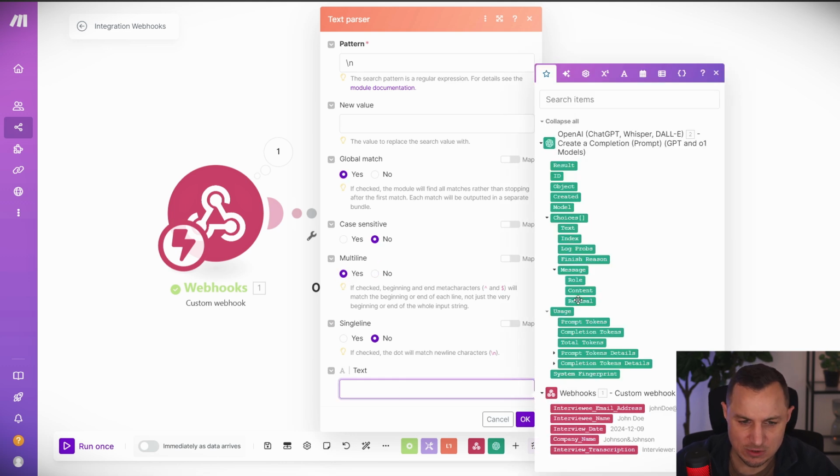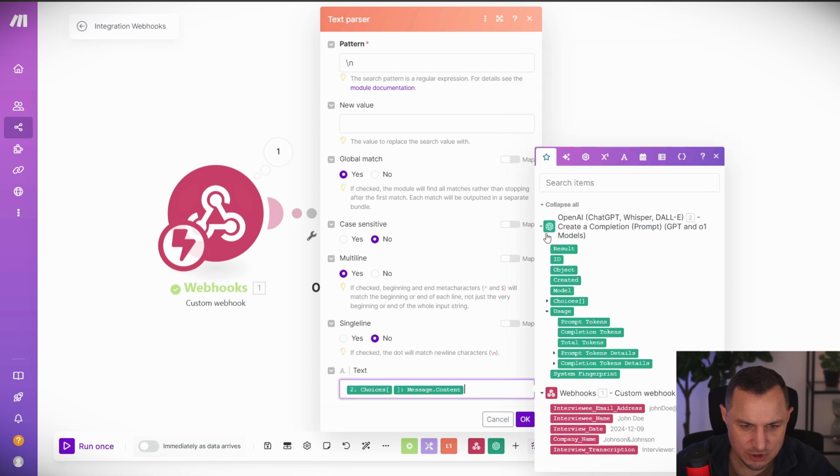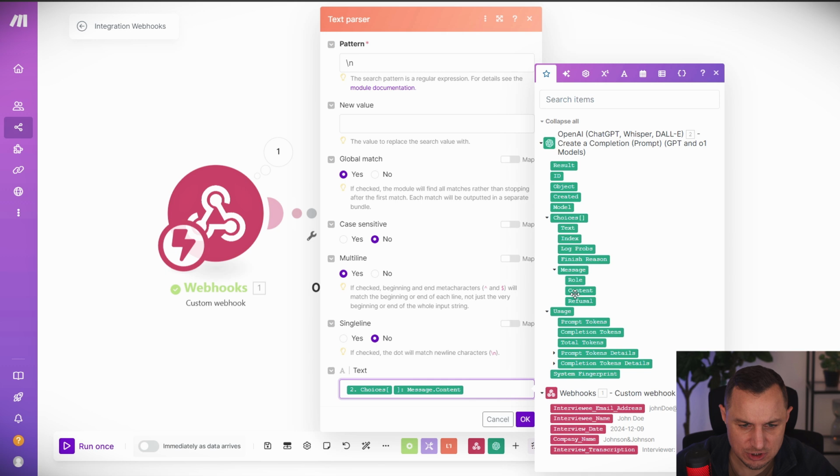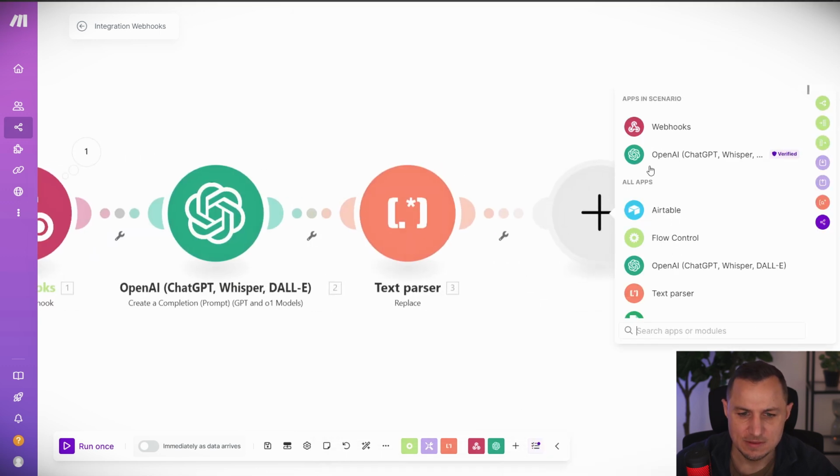And the text that I want to pass is the message content. So here under choices, you will find message and content. That's the one that you select. So you click on this and it will filter or enter it like here. Then the next module is going to be another text parser.